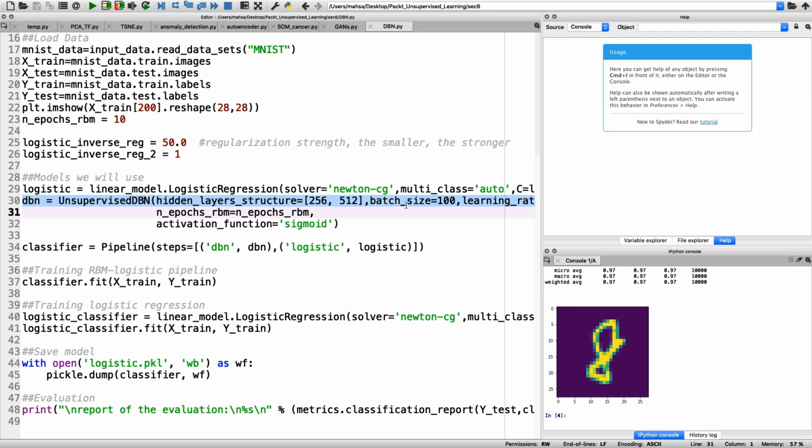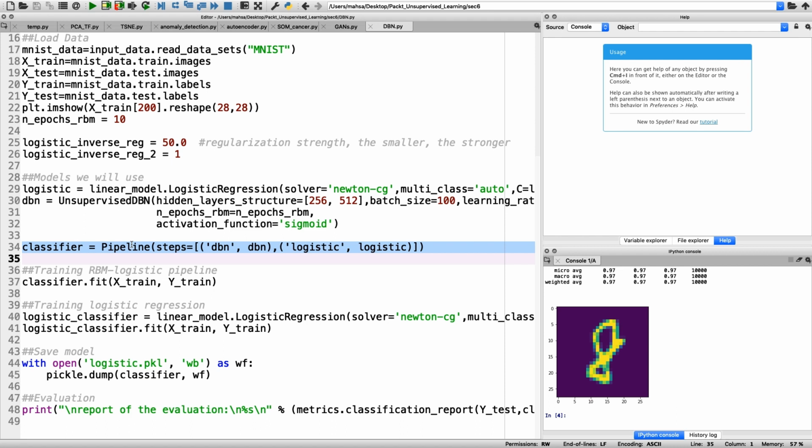The learning rate of the RBM or restricted Boltzmann machines that are used in this example is set to 0.01, and the number of the epochs is optional, so we have just chosen 10 here, but you can change it to higher numbers. So the classifier that we can make with the use of a DBN consists of a DBN and a logistic regression which are connected in a pipeline serially, as you can see here, for making them serial.